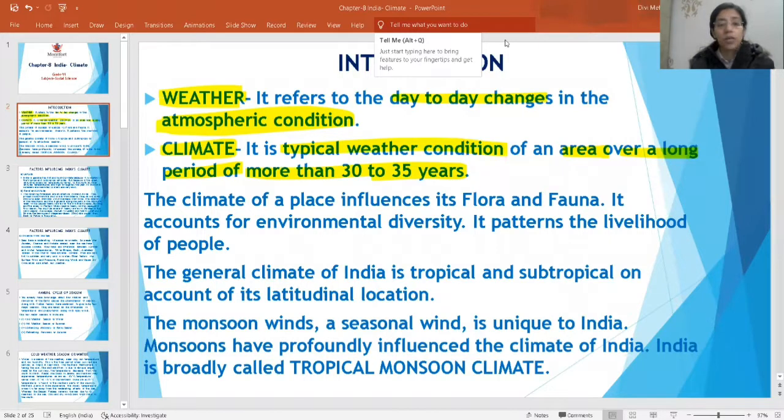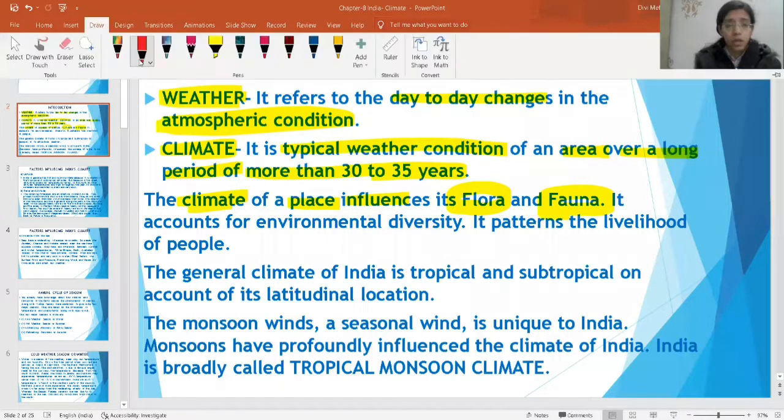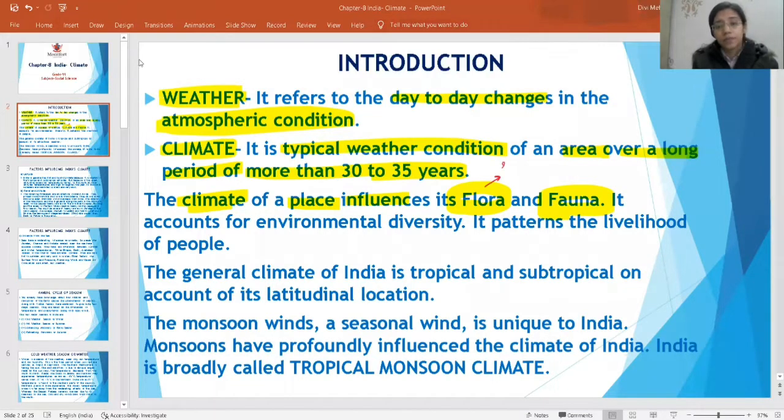So if I talk about climate, beta, the climate of a place influences its flora and fauna. Flora means species of plants, and fauna means species of animals. Okay, flora is related to your plants and fauna is related to your animals. Remember this thing.